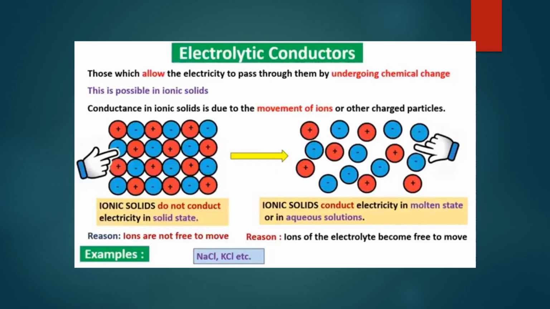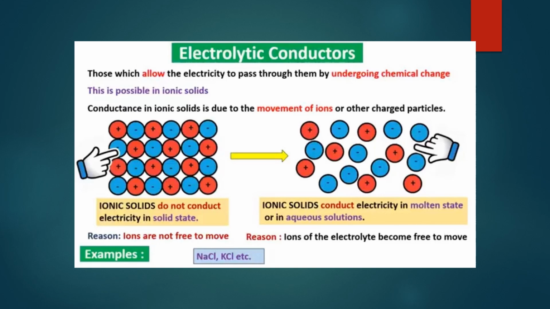Second type of conductors are electrolytic conductors. Those which allow the electricity to pass through them by undergoing chemical change. Electrolytic conductors include passage of current by chemical change. This is possible only in ionic solids. Conductance in ionic solids is due to the movement of free ions or charged particles. Here you can see ionic solids having parallel layer of cations and anions.